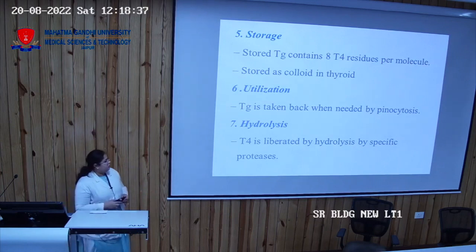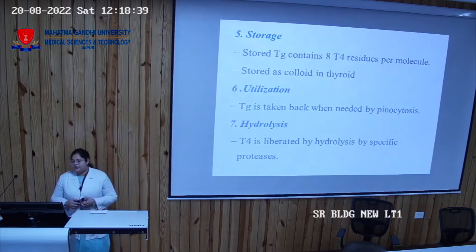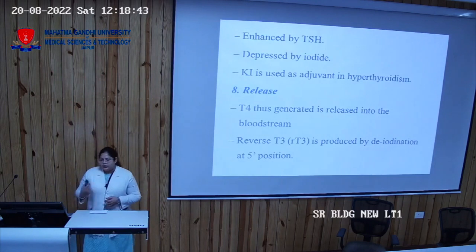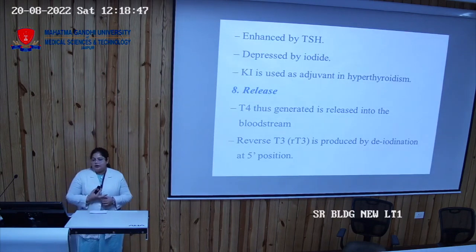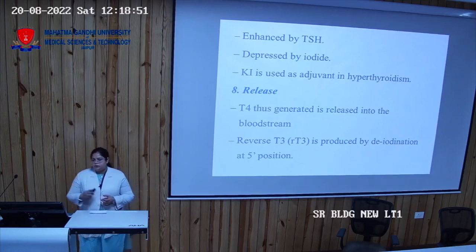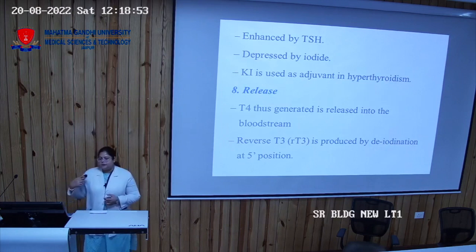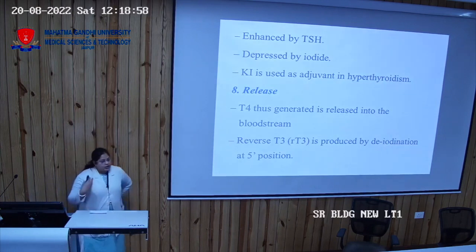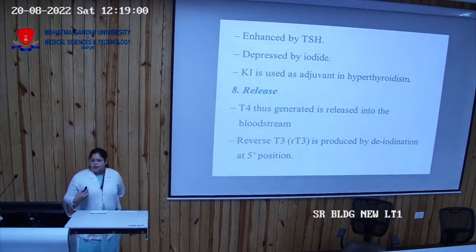The next step is that T4 is hydrolyzed with the help of a specific protease enzyme. This hydrolysis is enhanced by thyroid stimulating hormone and depressed by iodide. So in hyperthyroidism, when the thyroid hormone is increased, we give the patient potassium iodide as a treatment to decrease the production of the thyroid hormone.